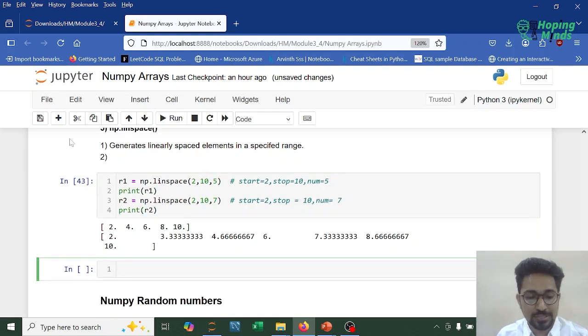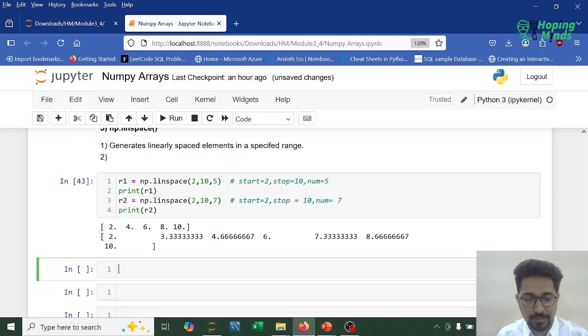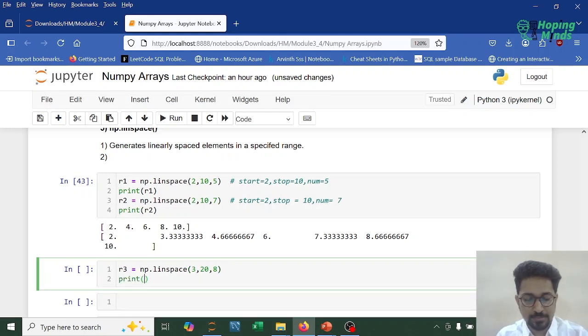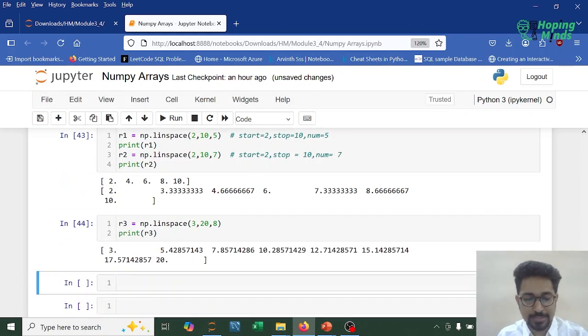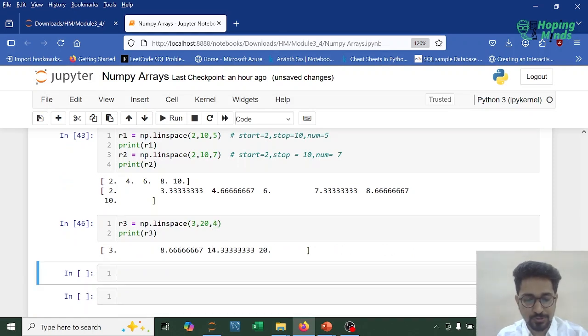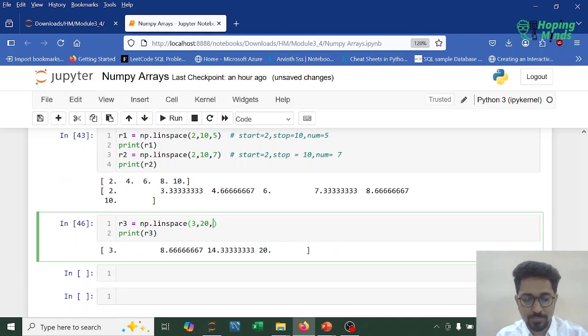If we wish to see the difference, even that is possible. Let's see how. So np.linspace, maybe I'm passing 3, 20, and I want maybe 8 numbers. So let's see what do we get. This is what I'm getting. Okay, let's say 7 numbers, 4 numbers. Okay, let's go for 9 numbers. This is what I have, right?